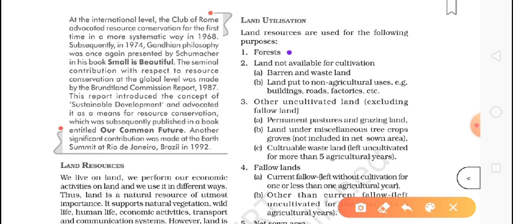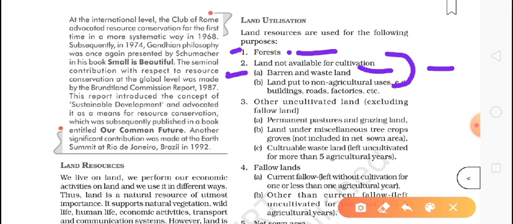Now, into the second point, we can say land not available for cultivation. Which land is not available for cultivation? First is the barren and wasteland. Wasteland means where we cannot grow anything, so simply we cannot do cultivation there. Secondly, land under non-agricultural uses like buildings, roads, factories, playgrounds. So we have taken two here: forest, and those lands on which forest is not there, but they are also not in use for cultivation.